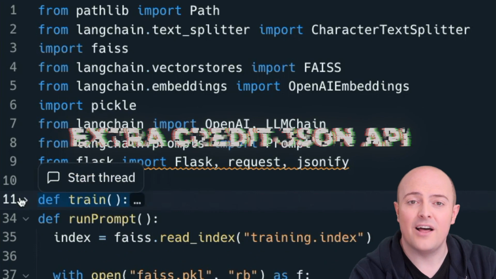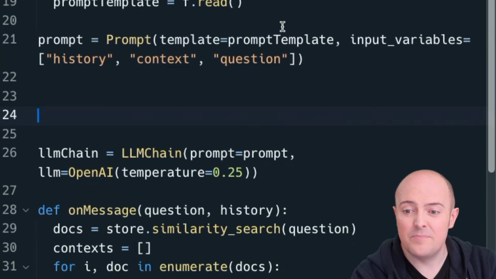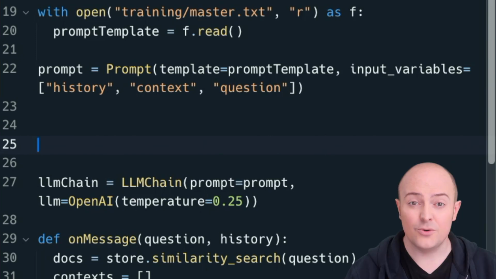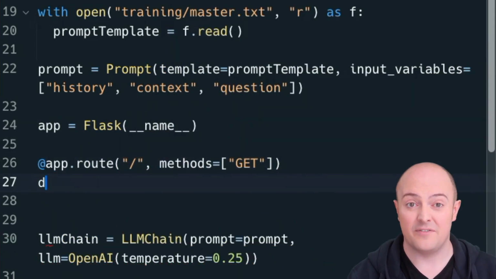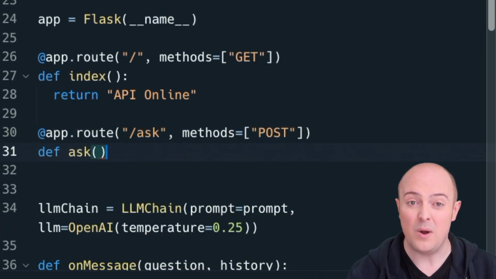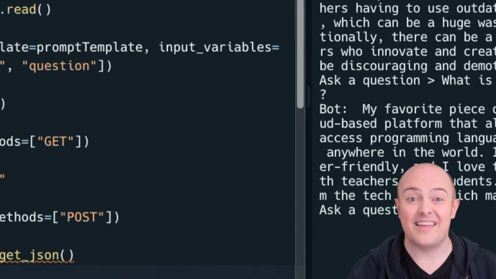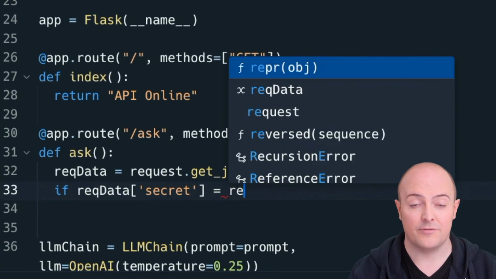And I'm going to use Flask to open it up and make it an API. I'm going to use basically the same code as before to allow a consistent conversation to happen, but through a JSON API that we define. You probably want to create an API secret so that not just anybody can query this if they find it. You can set that to whatever you want, but set it up as a secret in the REPL so that it's hidden from your users.